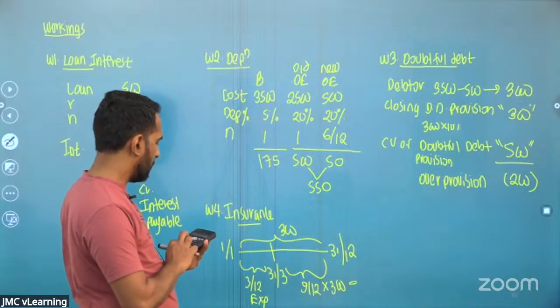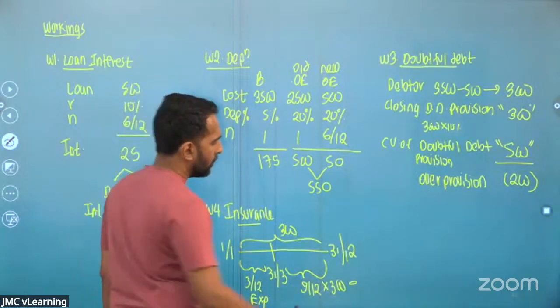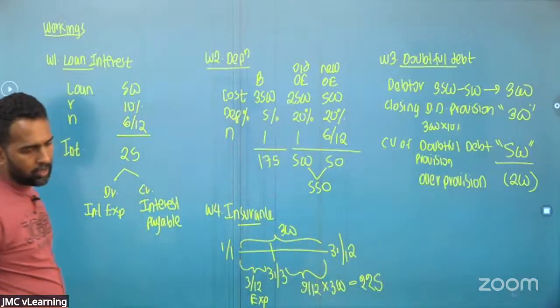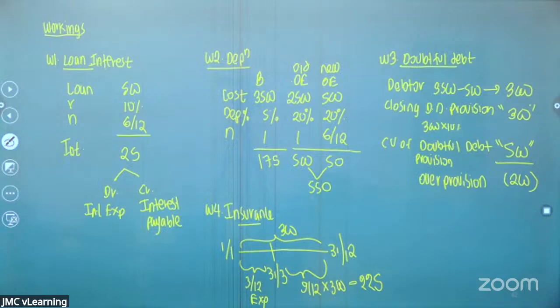300 into 9 divided by 12 is a prepayment. So this 225 is a prepaid insurance. Right now, entire thing is under insurance expense. 225 is for the next year.